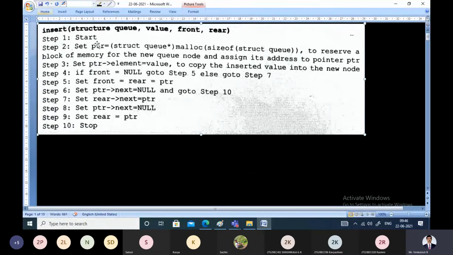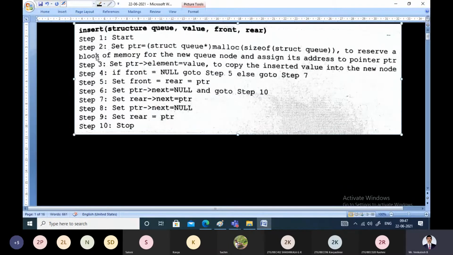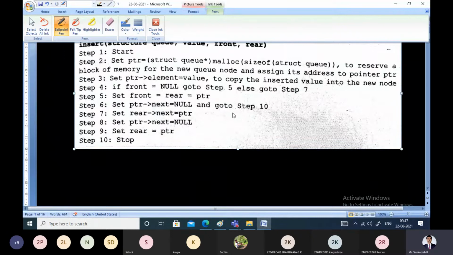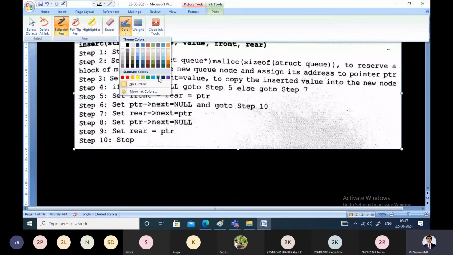Hope this font is visible to you. If it is not visible, just let me know so that I will increase the font size. Okay, this is the algorithm which we are using for inserting an element onto the queue. We are creating the queue implementation.